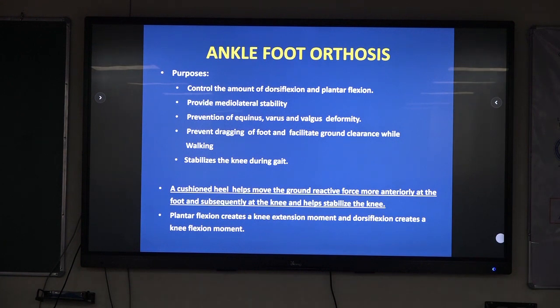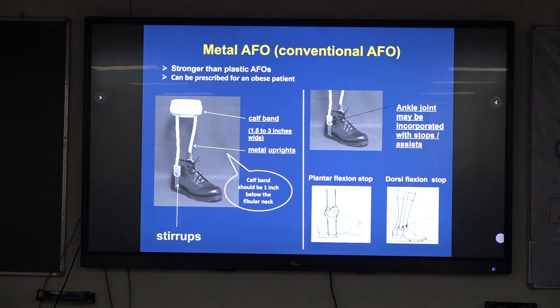Otherwise, the second phase of rocker will be enhanced. It will come quickly, leading to short steps. Cadence will be decreased. Plantar flexion creates a knee extension moment, and dorsiflexion creates a knee flexion moment, which is used in management of quadriceps weakness as well as hyperextension at the knee.